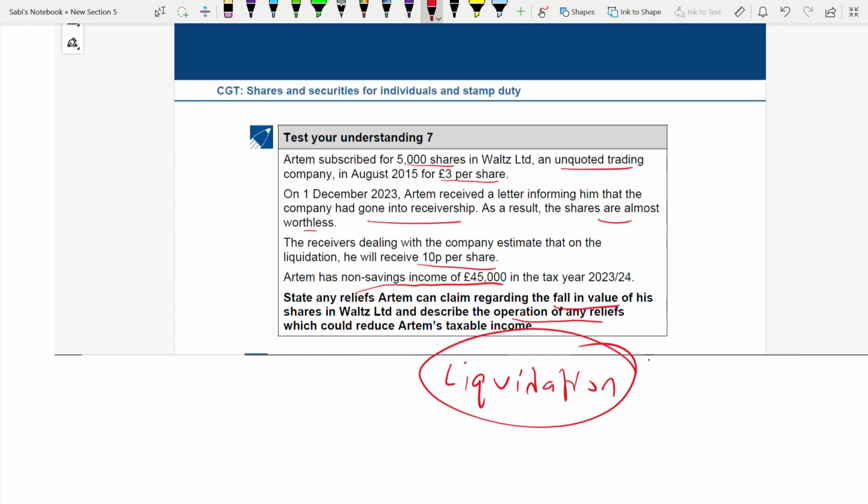And if you see one line where they say the shares are worthless now, there is a word for it that we studied in my earlier lecture. What is it? You can claim for what? Negligible value claim.